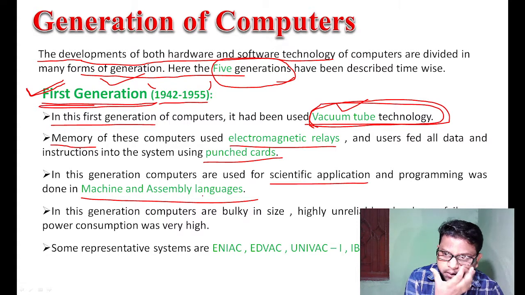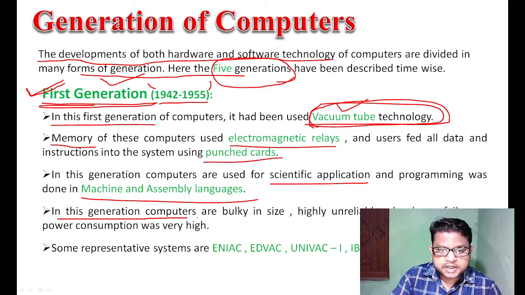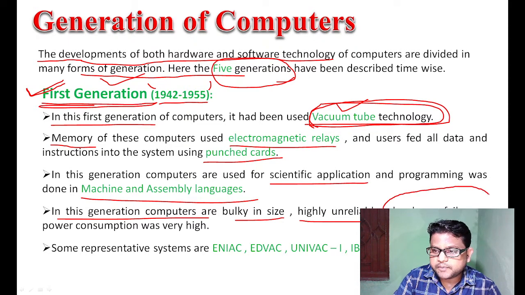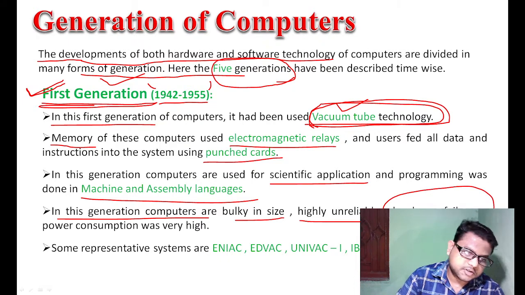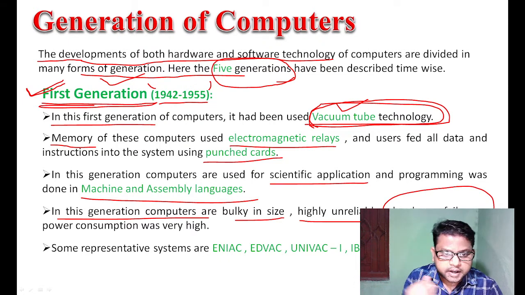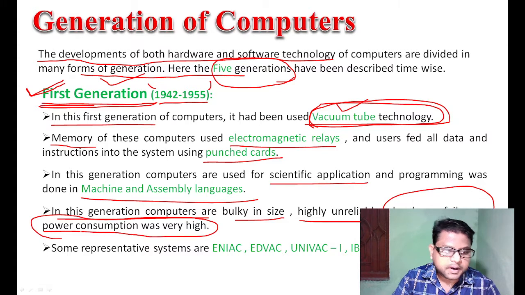First generation computers are bulky in size and highly unreliable, and sometimes hardware failures are also present. That is the disadvantage of the first generation of computer. And the power supply requirement is also very high. That is also a disadvantage.